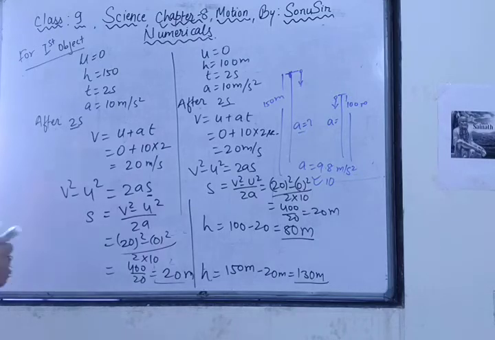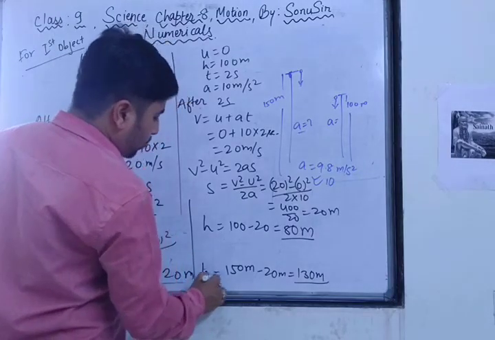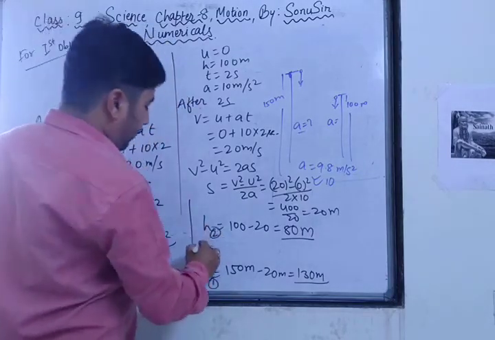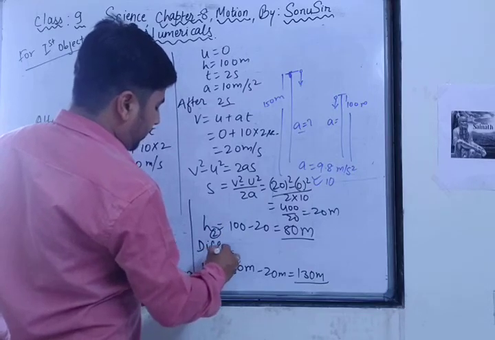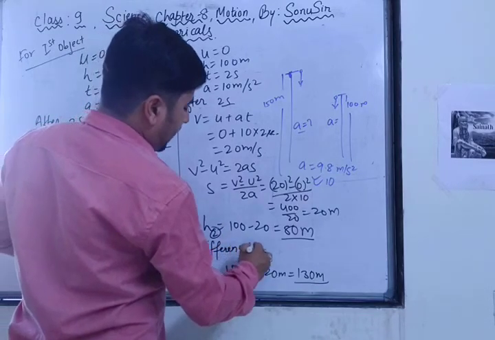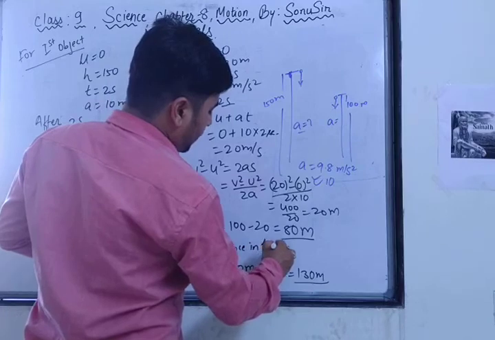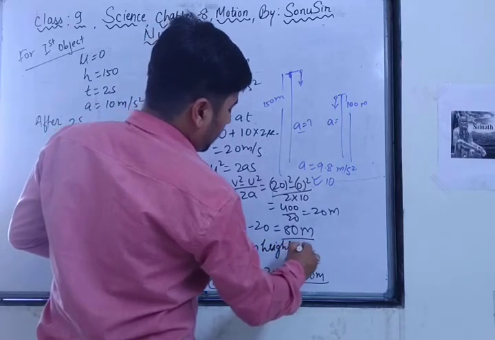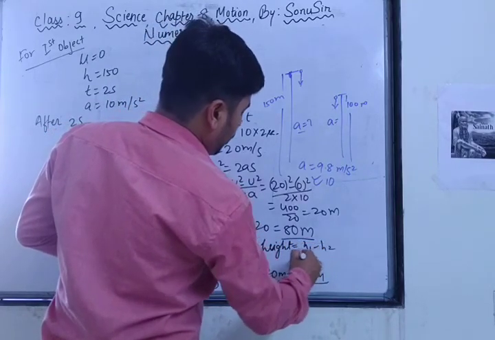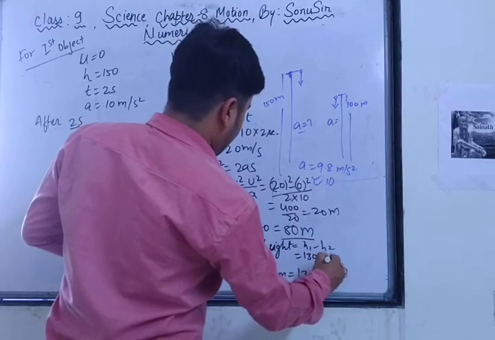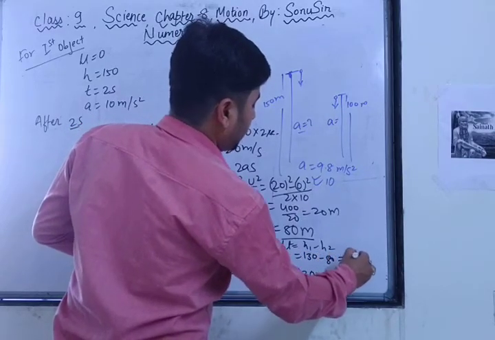So now the difference in height, just suppose this is H1, this is H2. So the difference in height is equal to H1 minus H2, 130 minus 80 is equal to 50 meter.